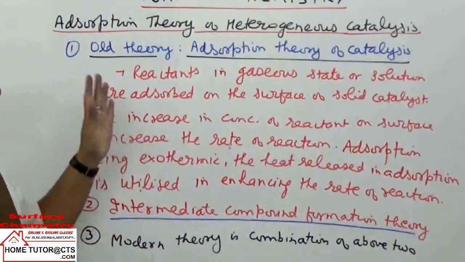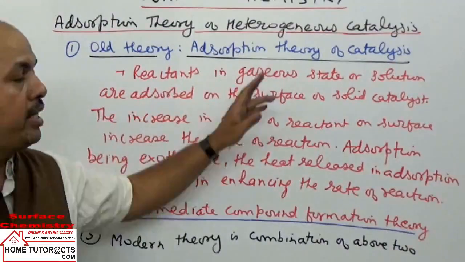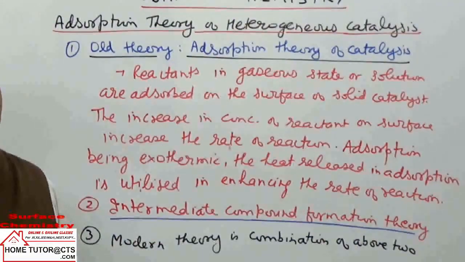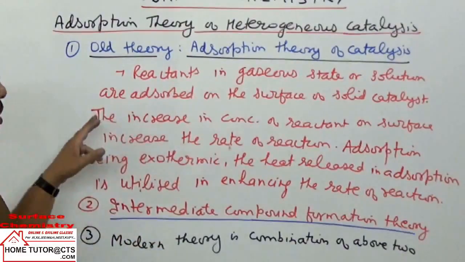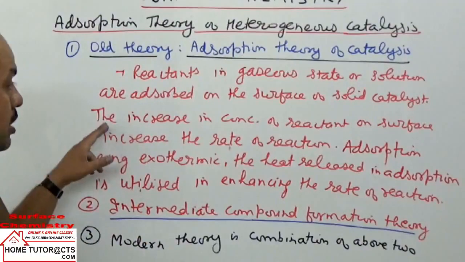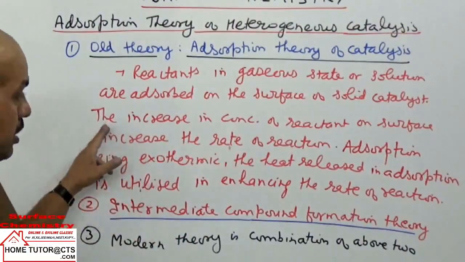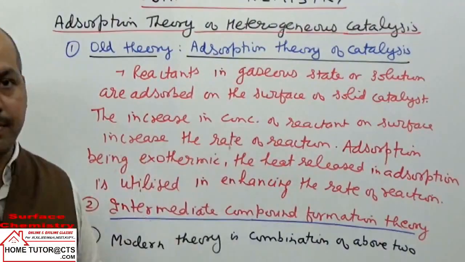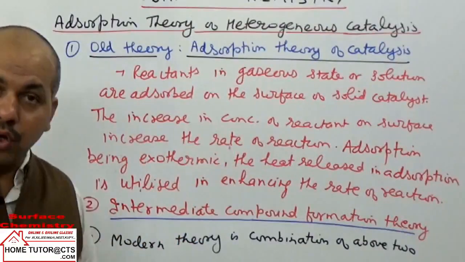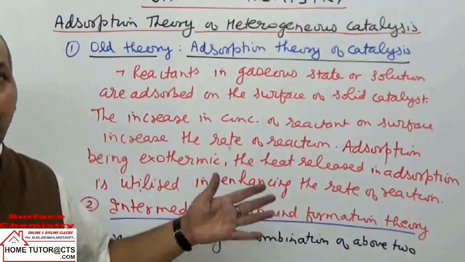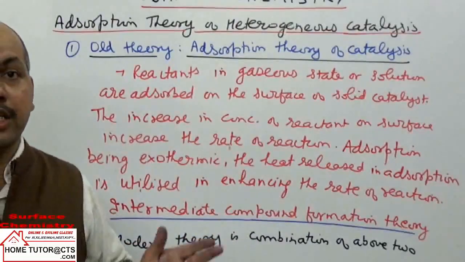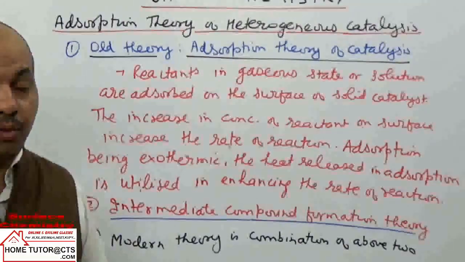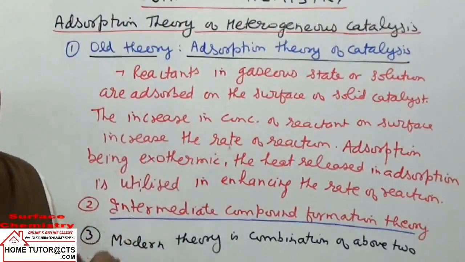आप और इसको लिखिए पॉइंट्स को है. इसमें क्या बोला उन्होंने कि reactants in the gaseous state or solution are adsorbed on the surface of a solid catalyst. Then what happened? There is an increase in the concentration of the reactant on surface, and therefore it increases the rate of reaction. What happens here? The reactants will come closer. When they come closer, they can combine, they can undergo reaction easily. So the increase in concentration of the reactants on solid surface will increase the rate of reaction.